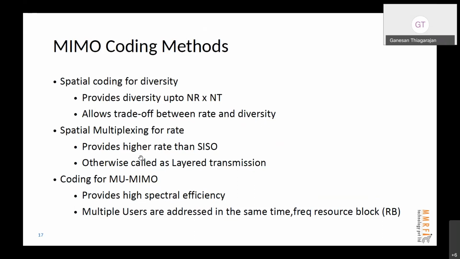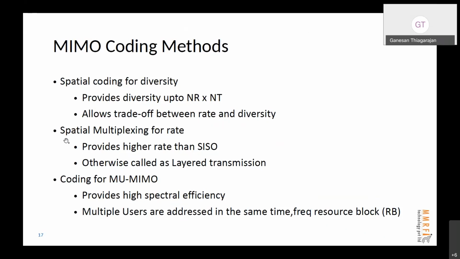For example, if I have 8 transmit antennas, typically in the best case I can transmit 8 parallel data streams if I have 8 antennas at the transmitter as well as the receiver, right? Let us say the mobile has only 4 antennas. In that case, at least I can send 4 independent signals, streams or layers, right? So that layer selection is done by the base station depending on the channel conditions, right? So that is the spatial multiplexing scheme, otherwise also known as beamforming. The beamforming for various users.